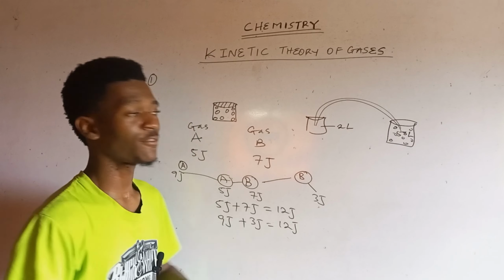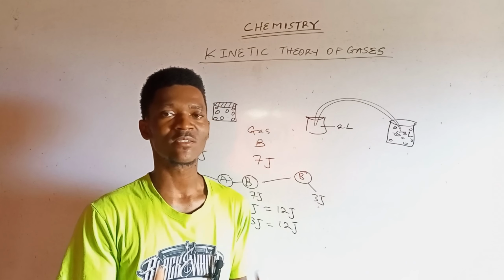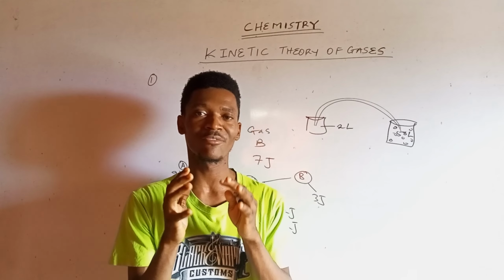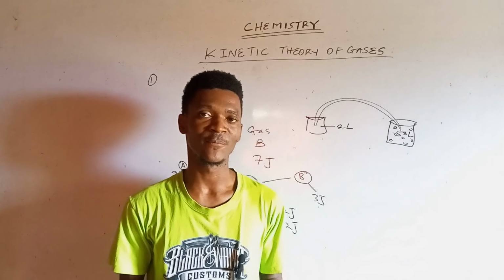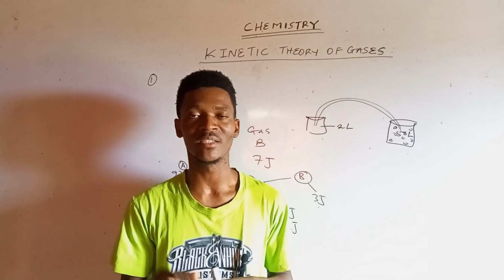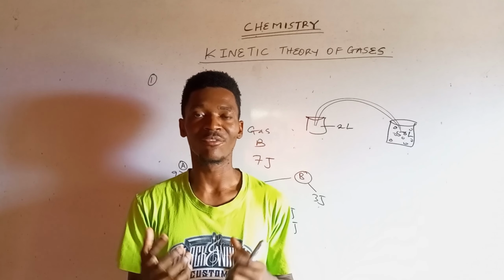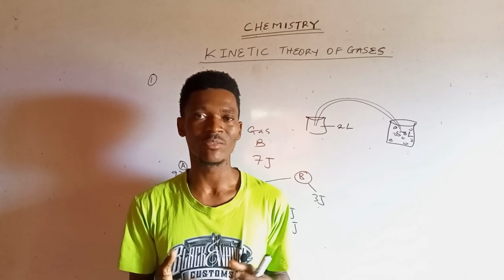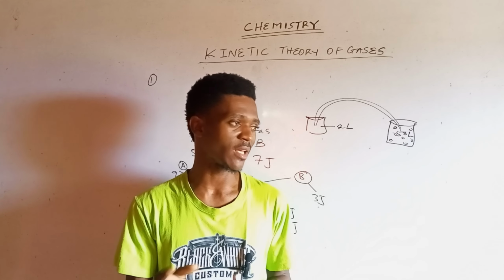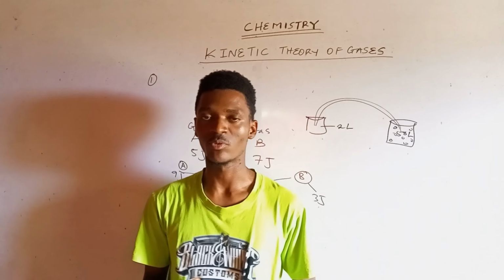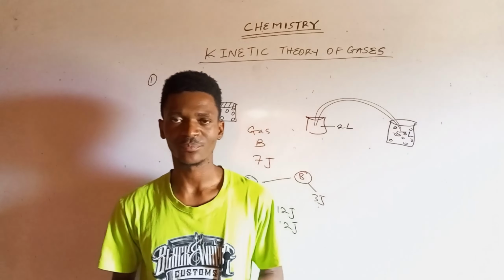So you cannot get an actual volume of the gas, you can only get the volume of the container. You get the point? So that's the reason why we say the actual volume of gas molecules is negligible, very small and insignificant. That's the reason why that postulate was brought up.